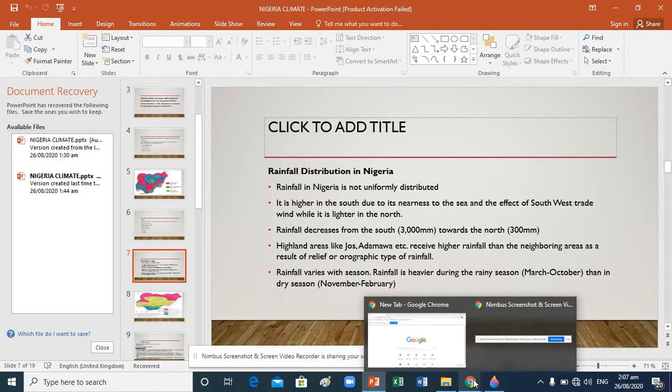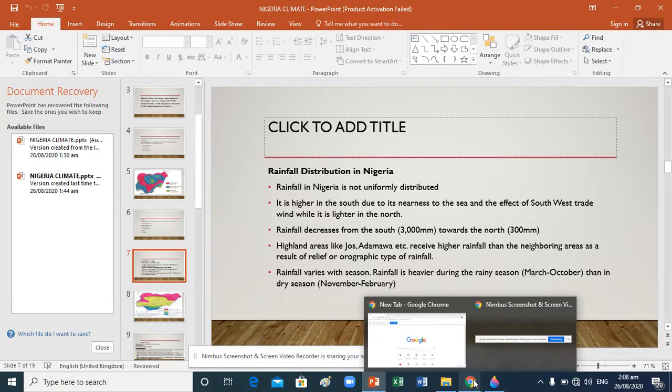Less than, less than. That means when you are traveling to the north, the amount of rainfall decreases. If you are coming toward the south, the southern part of the country, the temperature is always decreased. Likewise, the rainfall always increases toward the south. But if you are traveling to the north, the amount of rainfall decreases.